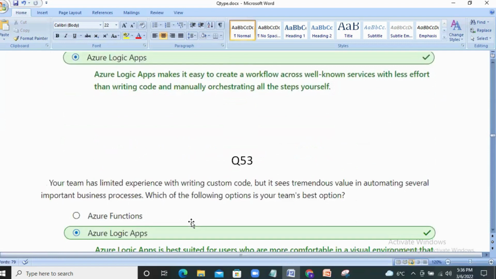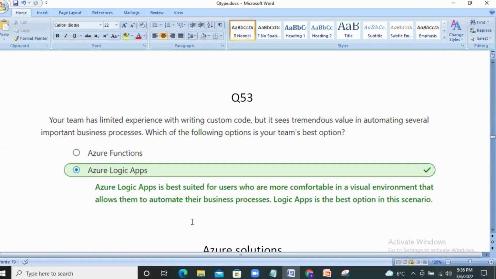Next question. Your team has limited experience with writing custom code, but it sees tremendous value in automating several important business processes. Which of the following options is your team's best option? As I said earlier, when we need code, then we should go for Functions.